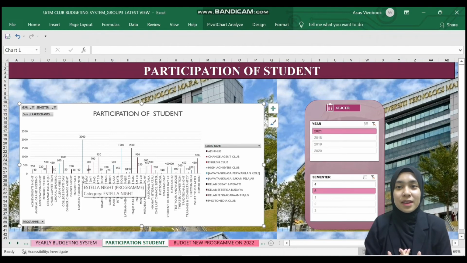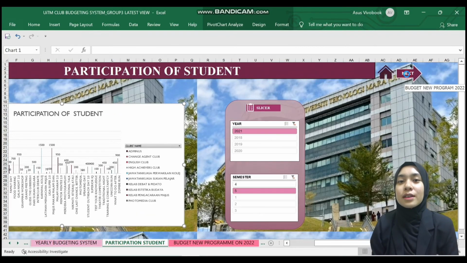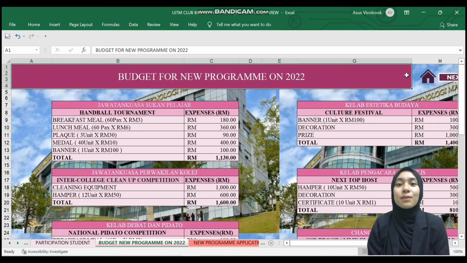That's all from me, and we will move to the next sheet, which is the budget for new programs in 2022, which will be explained by Fatih. Thank you.